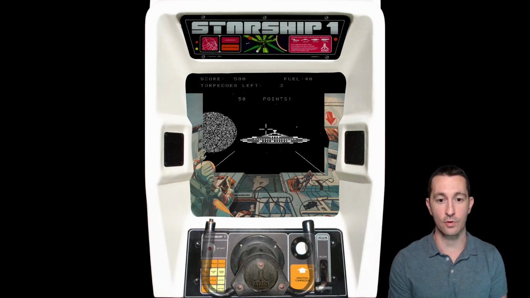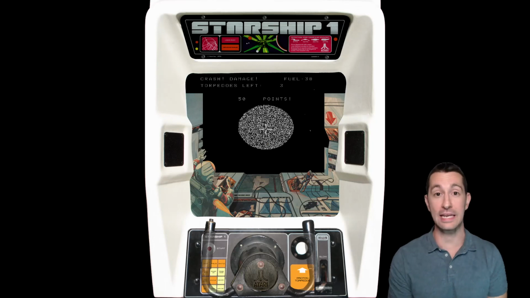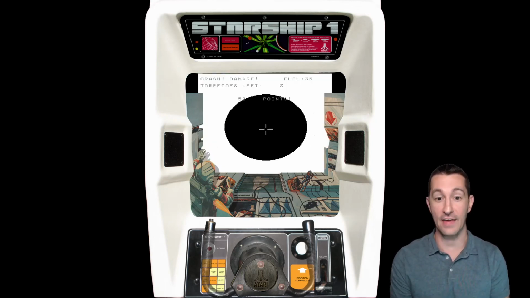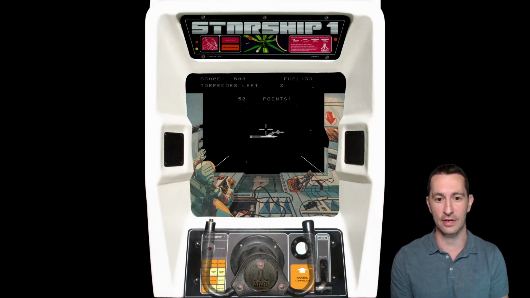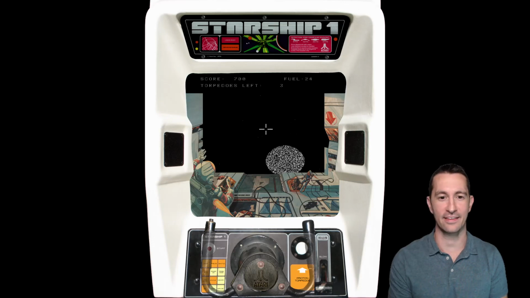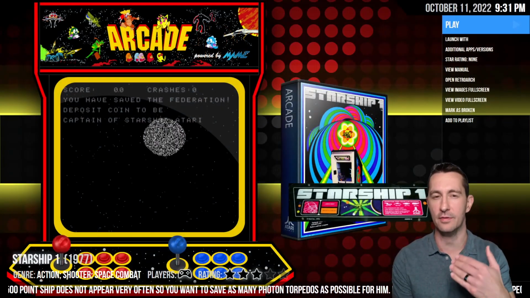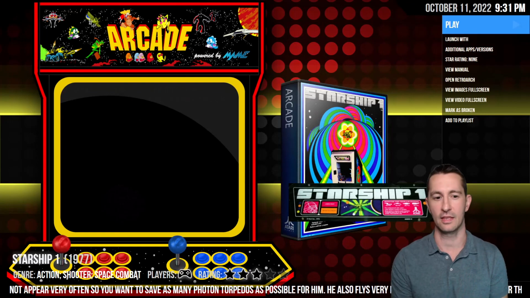Okay, so this is one of the first arcade games we've seen that's trying to give you an experience. So you're playing the game, and I know that there's points, but the fact that it's a first-person shooter where you're in a starship going around shooting the ships is awesome. They're really giving a bigger effect than any other arcade game we've seen. Oh yeah, that's awesome. Love it. So I got the gist of Starship One. This is one of the best arcade games we've seen, especially if you were thinking of it as being back in 1977. That's pretty good.